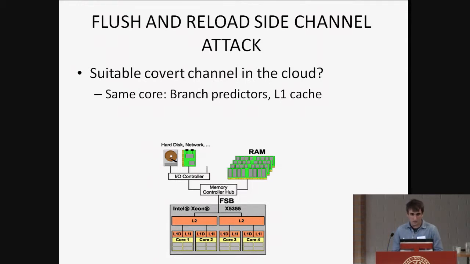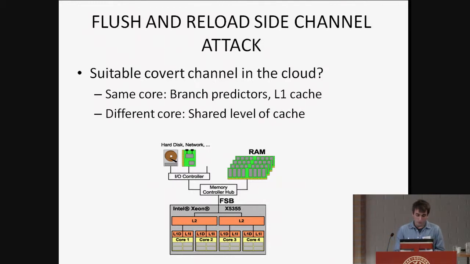In this case, if they are located in the same core, an attacker can use any resource that is private per core. For example, these examples are branch predictors, level 1 cache, TLBs, and so on. But this is a strong assumption because we have machines now that have 20 cores, and being located in the same core might not be really easy. So what if we go farther away?